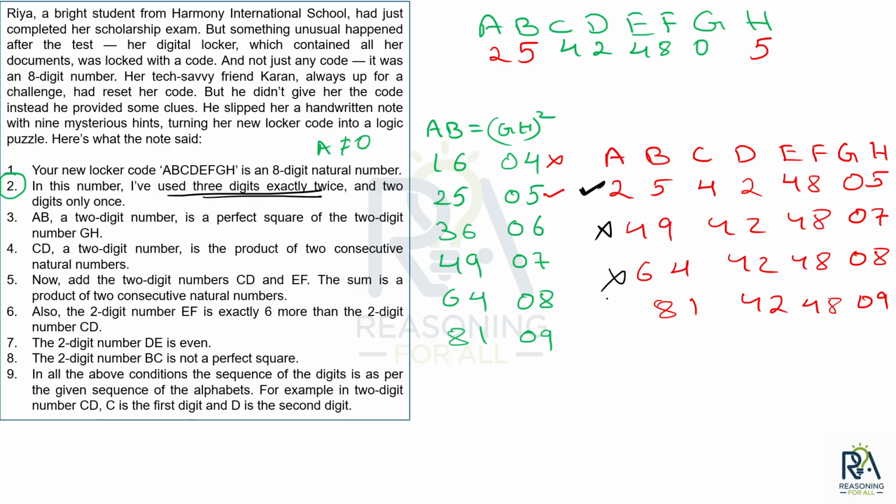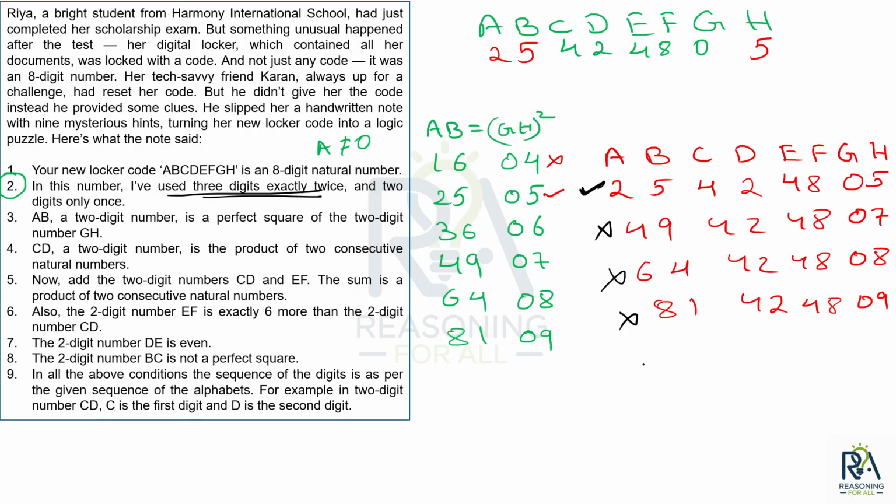This one is also cut. Then the last scenario: 8 2 times, fine; 4 2 times, fine; 0 1 time, 9 also 1 time, 2 also 1 time and 1 also 1 time. The condition says there should be only 2 digits which are used once, but in the last scenario I have 4 digits which are used once. I should have only 2 digits used once, right? So this is also not satisfying. So the only scenario that is satisfying all the given conditions is the first scenario.